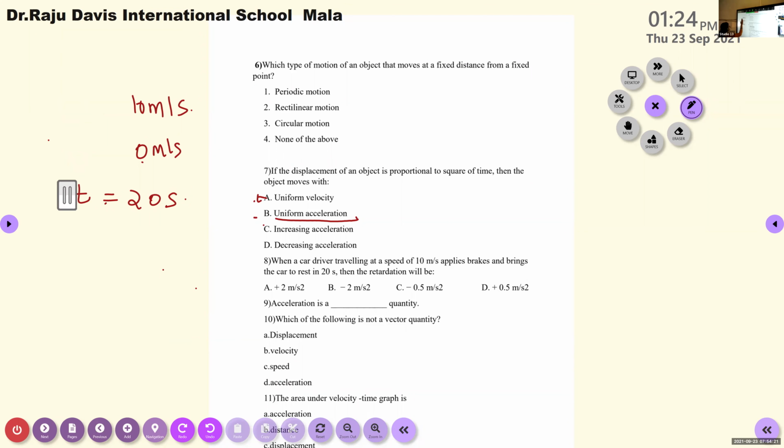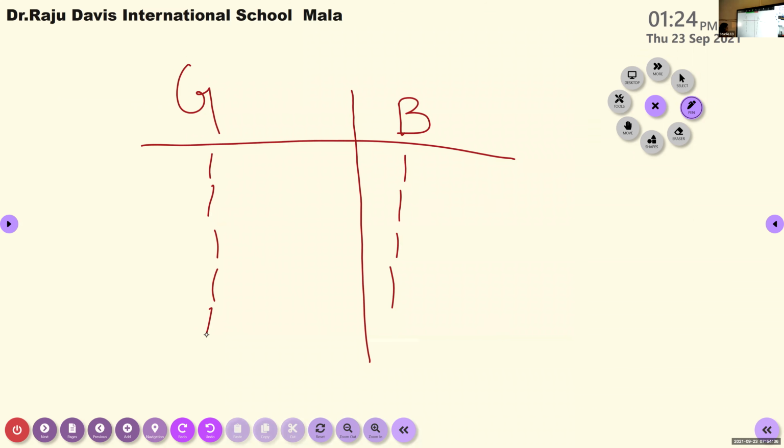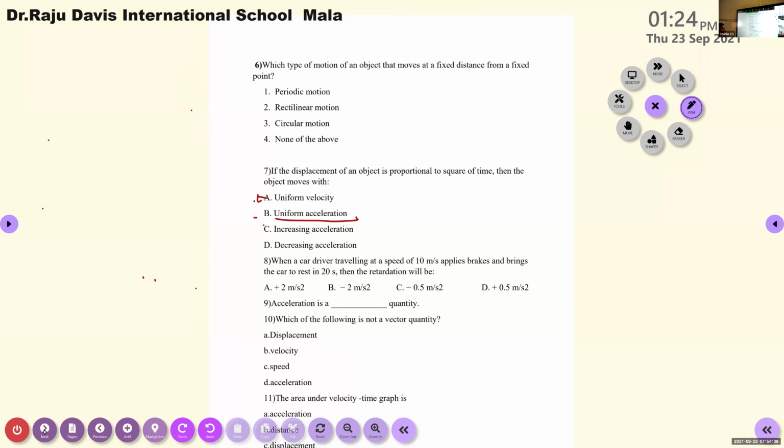Then the next question to girls. Ninth question. Acceleration is a dash quantity. Vector quantity. Okay, good. The next question to boys. Which of the following is not a vector quantity? Displacement, velocity, speed, acceleration. Speed. Okay, good.